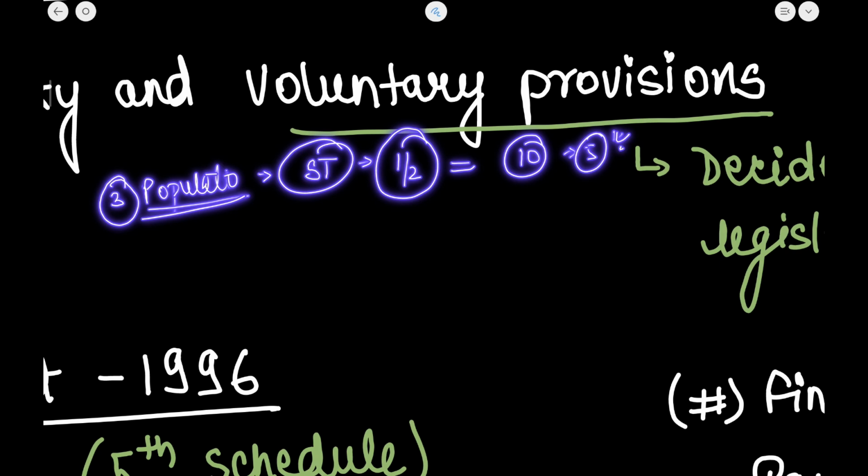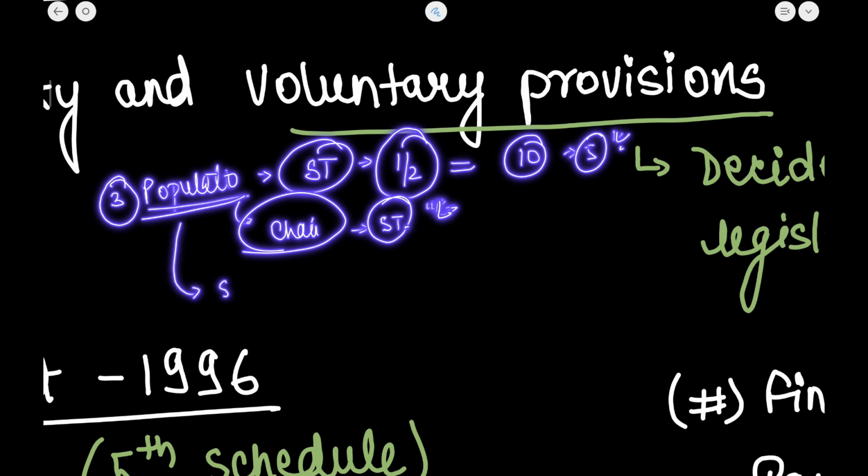Further, all the seats of chairpersons shall be reserved for the scheduled tribe. It means that the chairperson at the panchayat, at the intermediate or the district level, is compulsorily to be from the scheduled tribe. A provision was also there that the state government may nominate scheduled tribes which have no representation in panchayats.